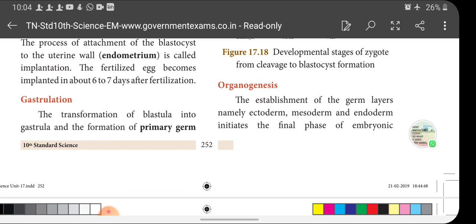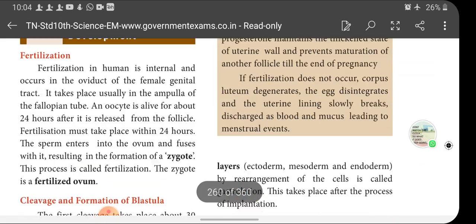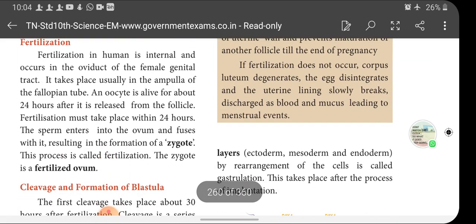Next, gastrulation. Gastrulation is the transformation of the blastula into the gastrula and the formation of the primary germ layers, that is ectoderm, endoderm and mesoderm, by rearrangement of the cells. See, the blastula becomes a structure called the gastrula.